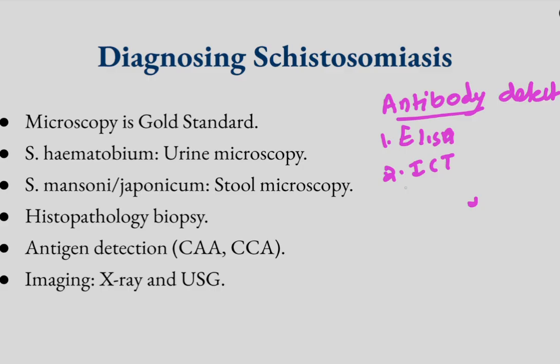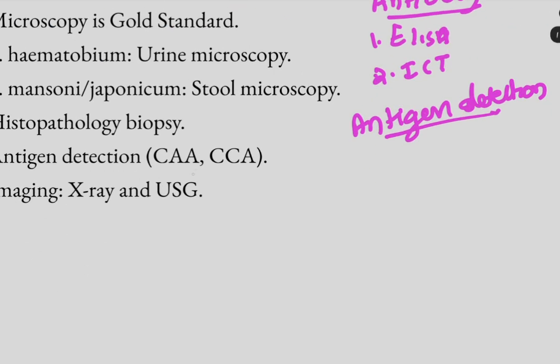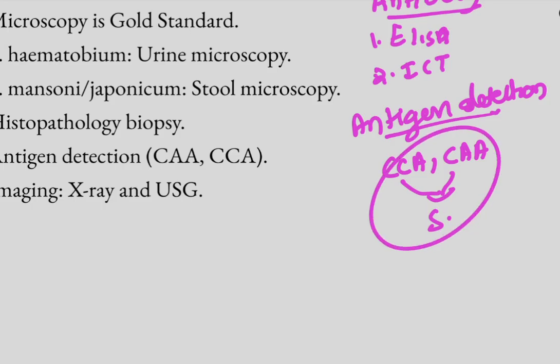Also we can do antigen detection. We can detect the antigens of the worms, which are CCA or CAA antigens. These are two types of antigens of schistosoma. We can detect these antigens for diagnosing.